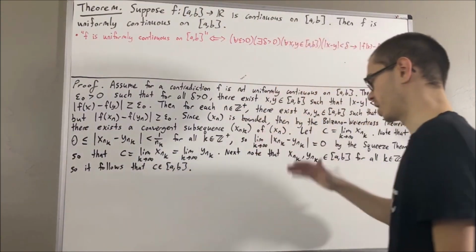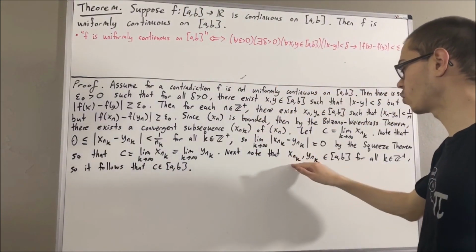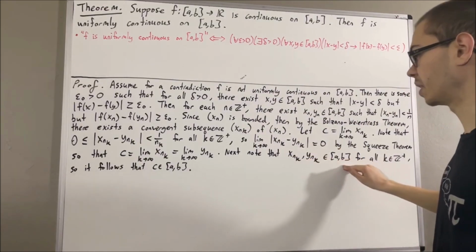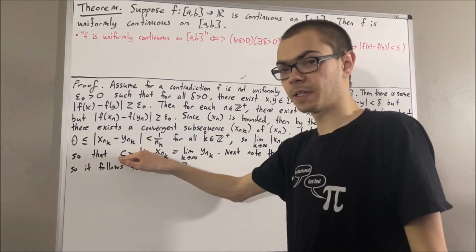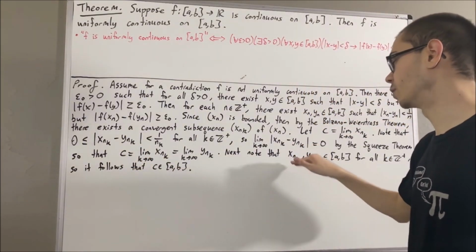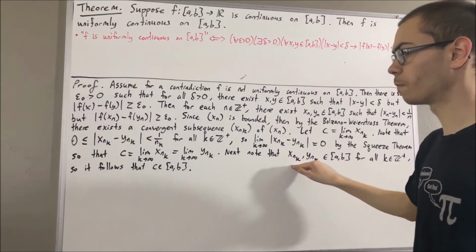By the sequential criterion, since the sequence xn1, xn2, xn3, and so on is contained in a comma b and converges to c, it follows that the sequence f of xn1, f of xn2, f of xn3, and so on will converge to f of c.